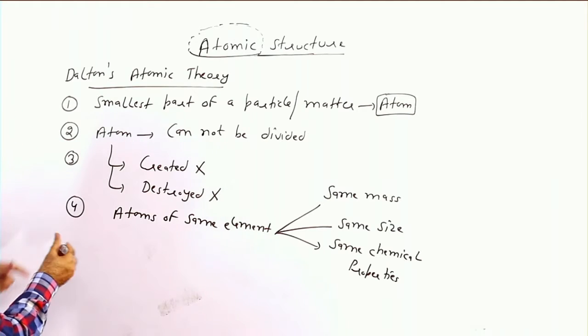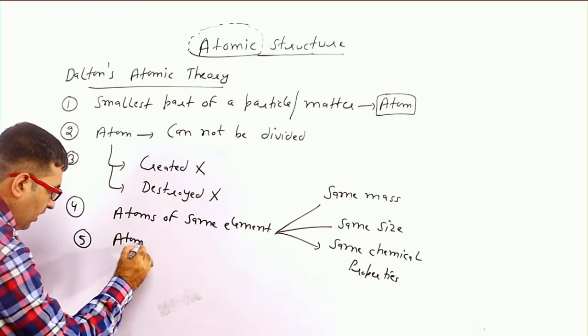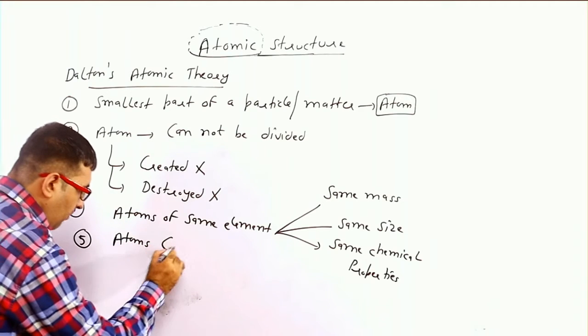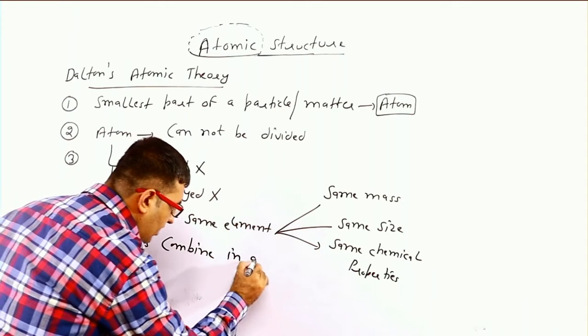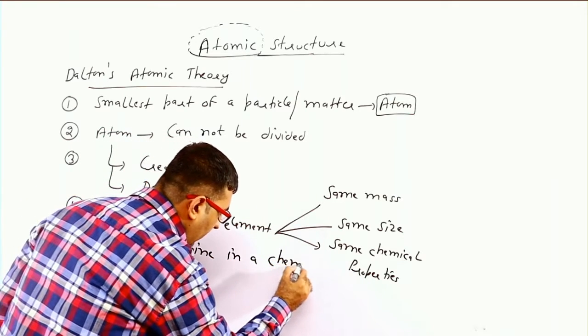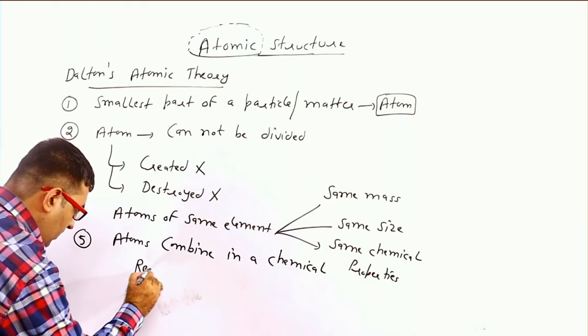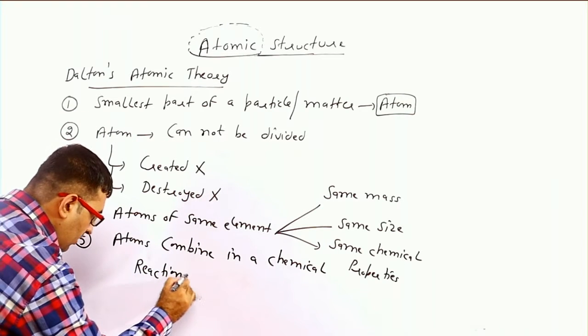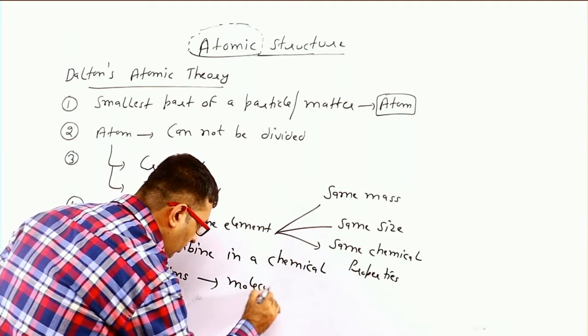And fifth point, atoms combine in a chemical reaction to give molecules of different compounds.